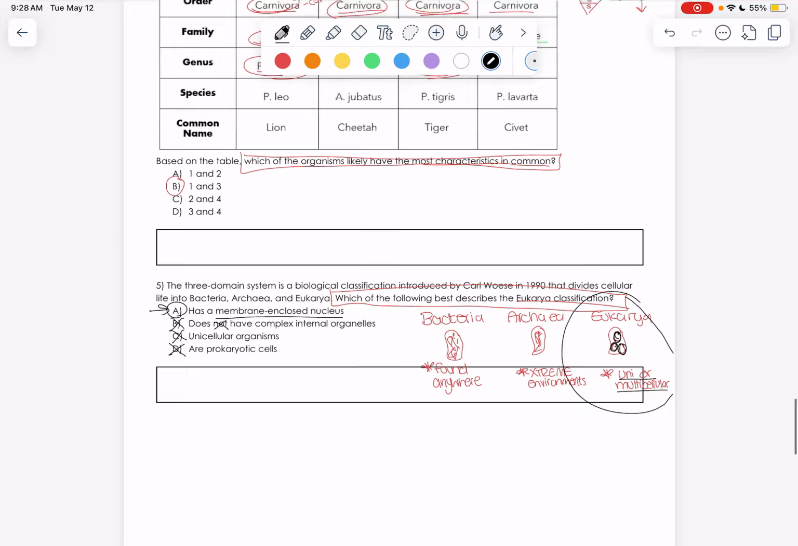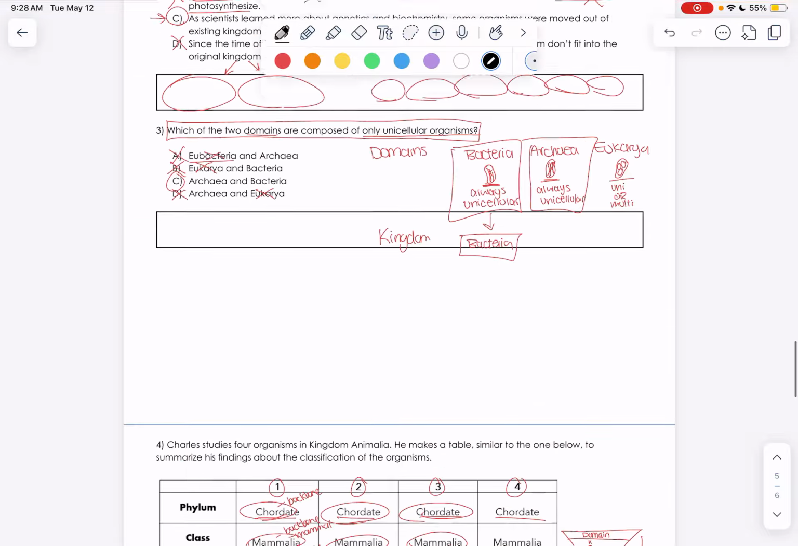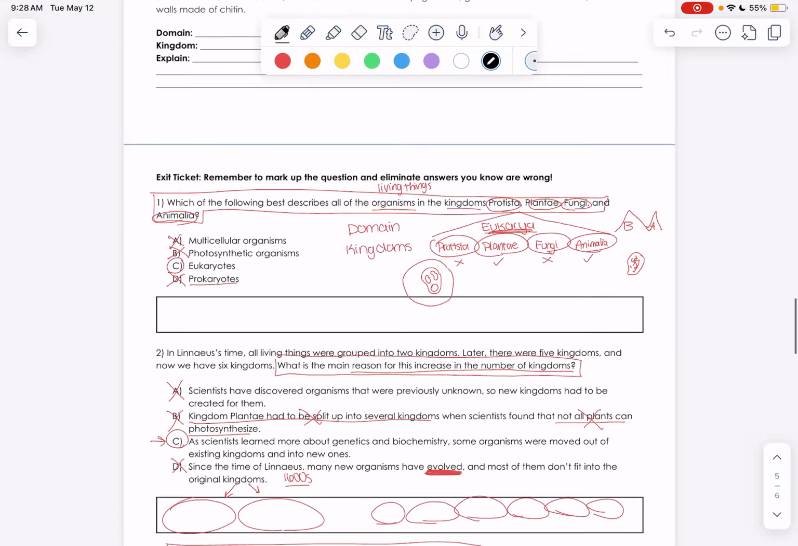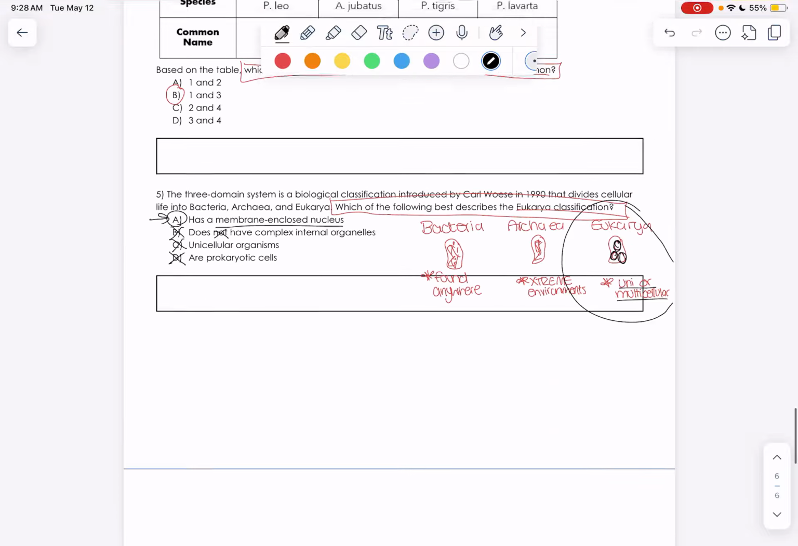Please make sure that your questions are marked up in a similar fashion, that we're brain dumping for each question so we can be prepared with